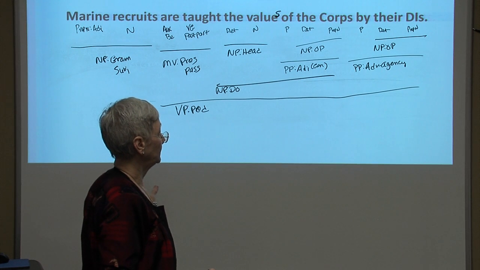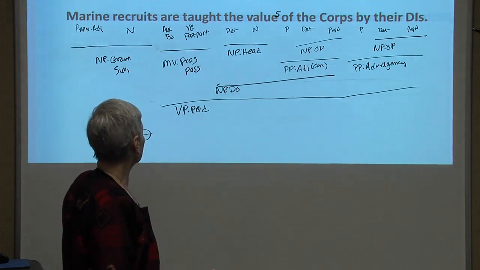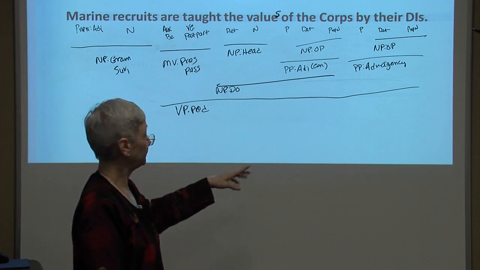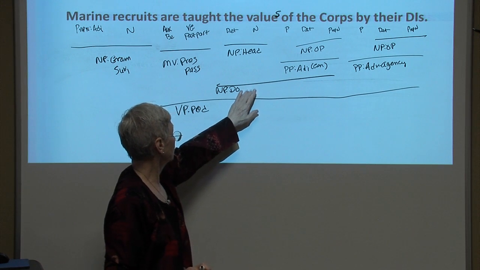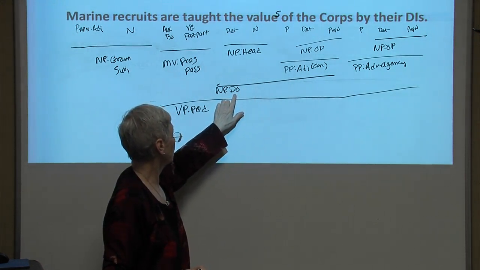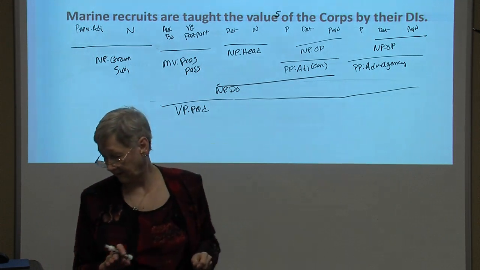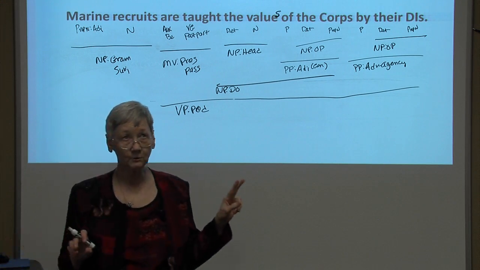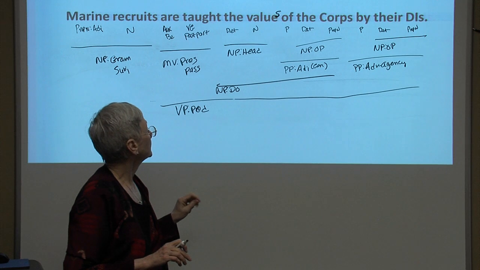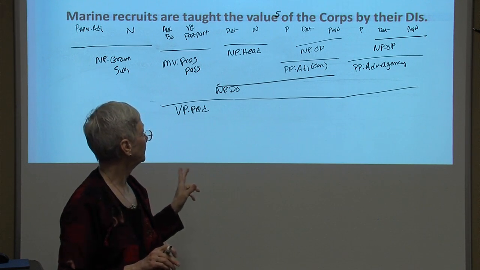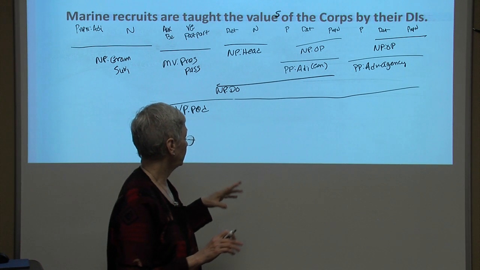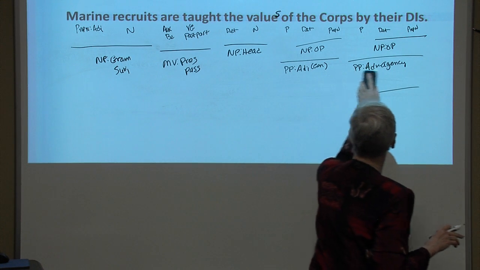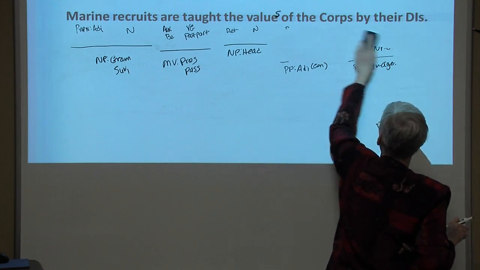Let's back this out. The original sentence was their DIs teach the values of the Corps to Marine recruits. When we back it out, we can see clearly that the values of the Corps is the direct object of the verb teach. But since there are two constituents in the predicate of a VG verb, either one of them could have been moved to the grammatical subject slot. And so let's see how that would parse.